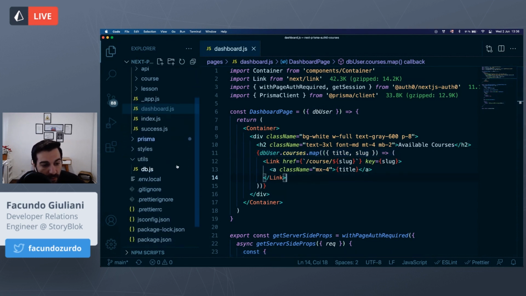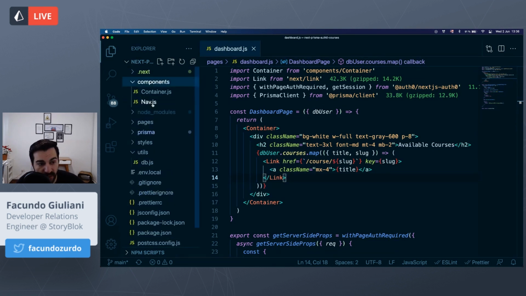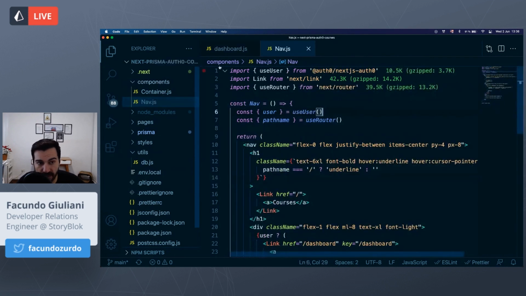And probably another cool component that we can see is the navigation bar that we have in all the pages, because you remember that we are displaying a login link or a logout link, depending on the state of the user, and we are showing or hiding the dashboard link if the user is logged in or not. So to do that, on the client side, we have a React hook that we can use.